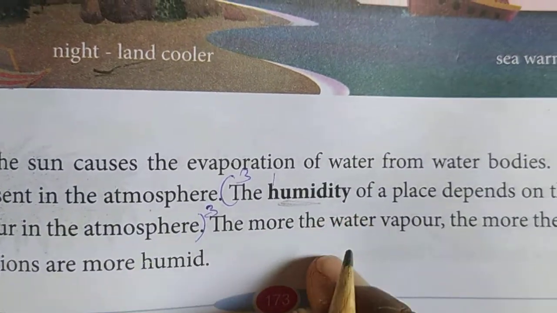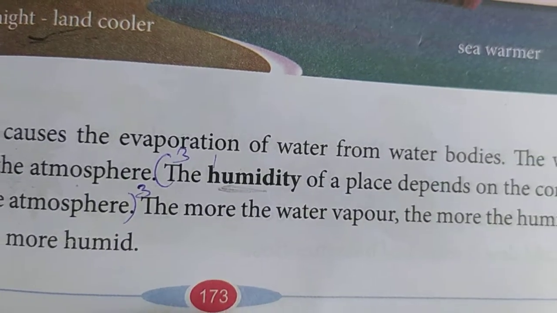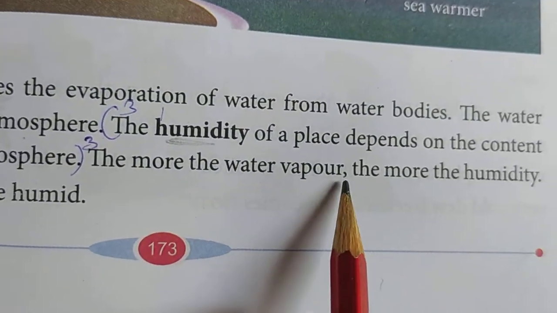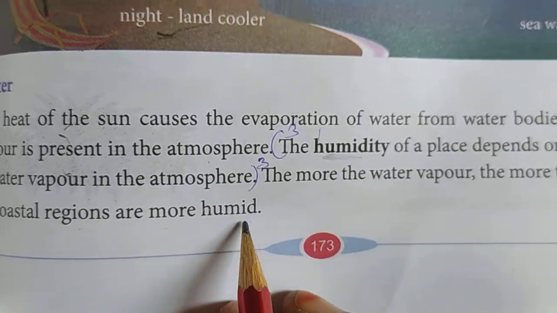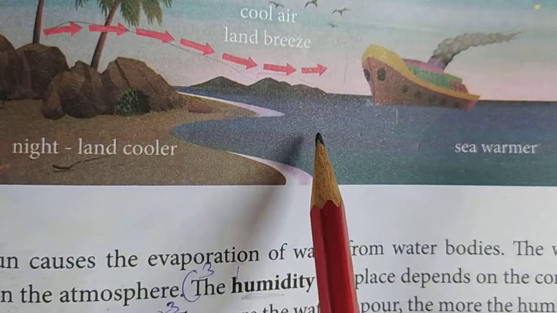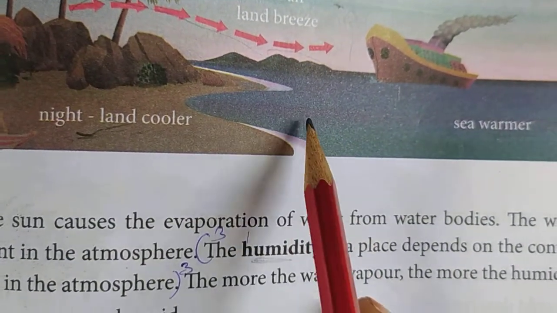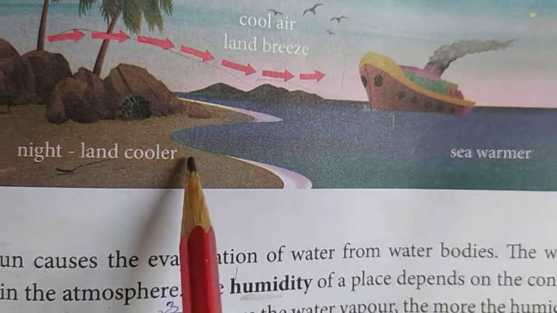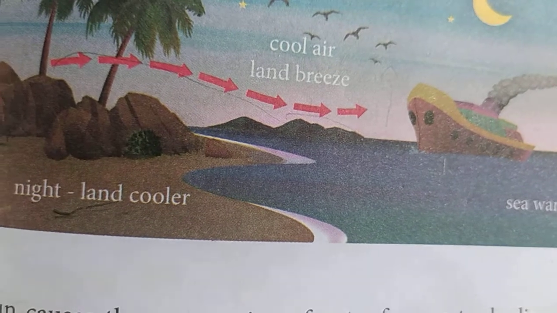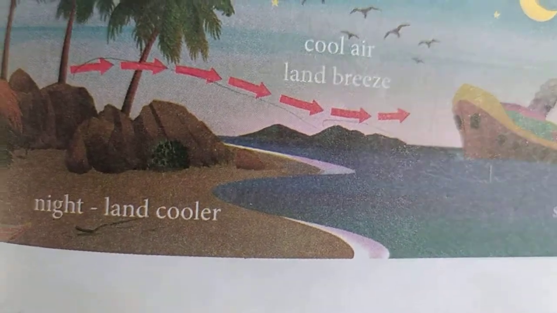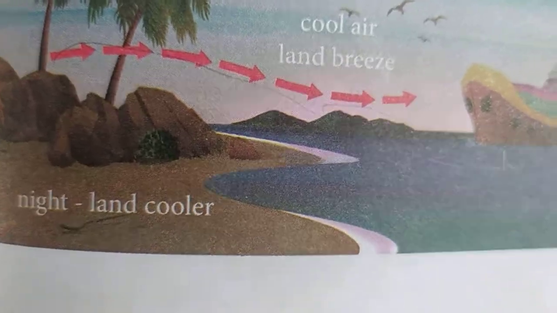Humidity means the amount of water vapor present in the air. The more water vapor, the more humidity. So coastal regions are humid. Coastal regions means the places which are near to the seas are called the coastal areas. So here we have more water vapor in the air. So that's why we feel very humid. Every time we will be sweating in such places.